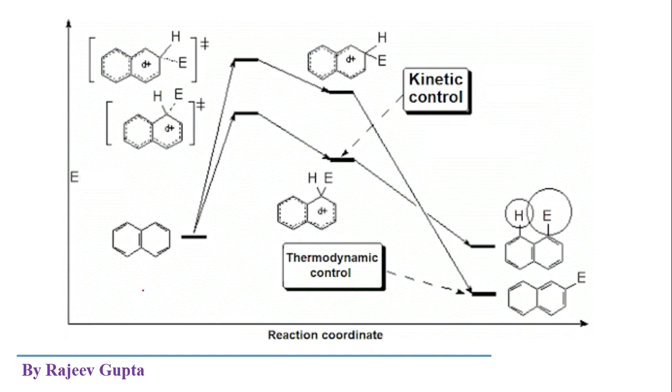So these are the two reaction types that depend on the reaction temperature, kinetically controlled and thermodynamically controlled, where we are getting two products. In the thermodynamically controlled case, the 2 isomer is the major product, but in the kinetically controlled case, the 1 isomer is the major product.